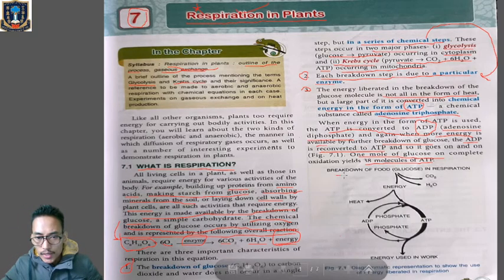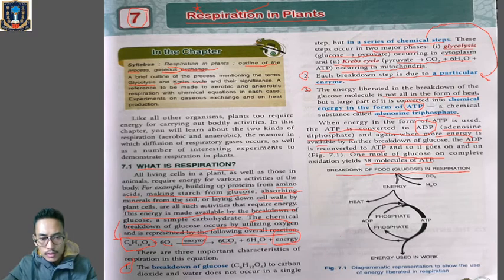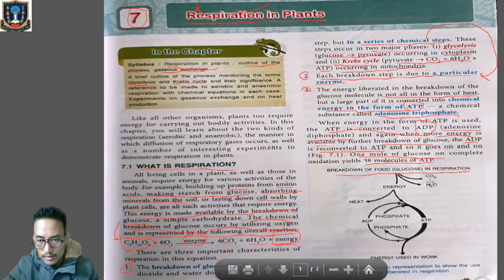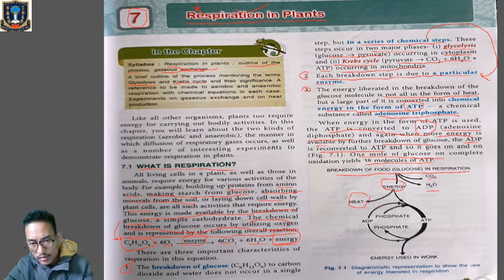Now, breakdown of food glucose in respiration. Whenever glucose is oxidized during respiration, what will be released? Carbon dioxide, water and energy will be released. You can see over here, carbon dioxide, water and energy will be released. Now all the energy will not be lost in the form of heat, but the majority of the energy will be stored in the form of